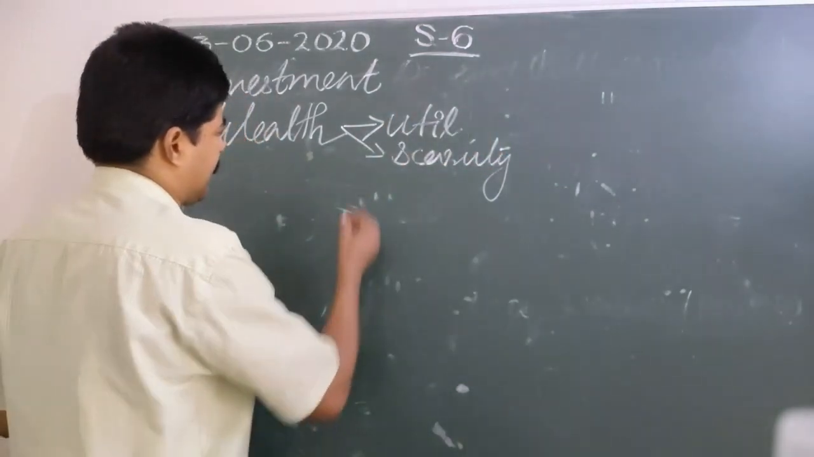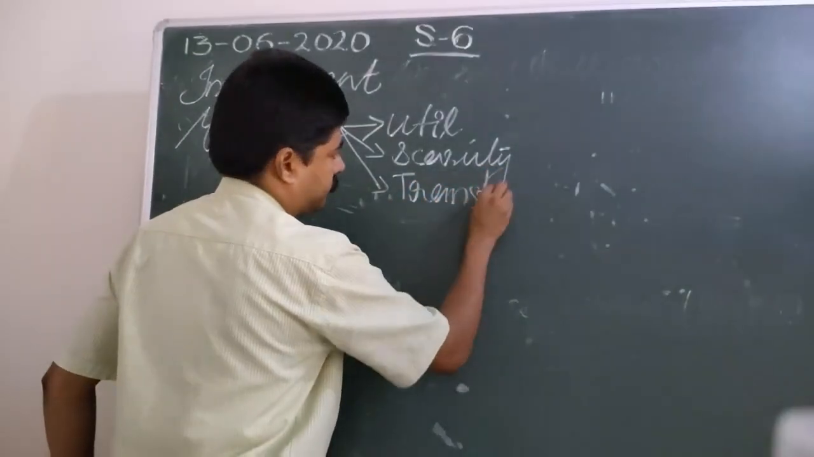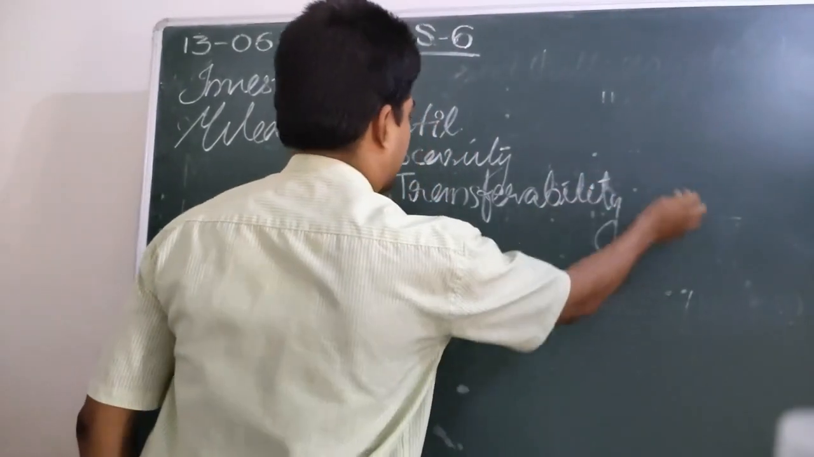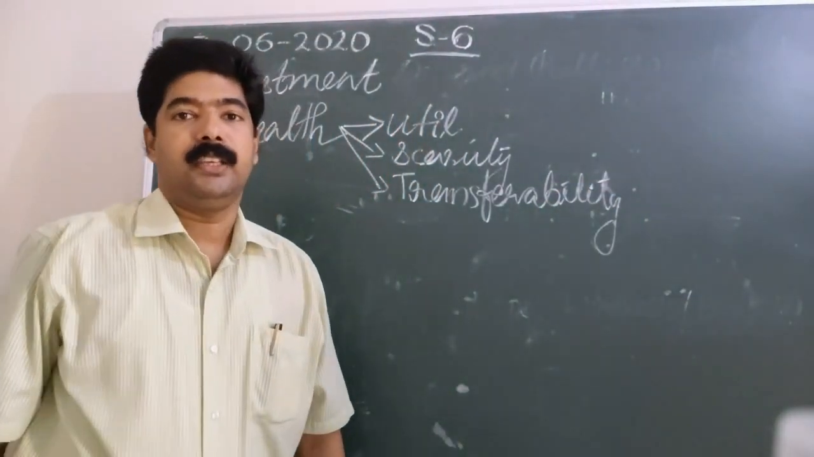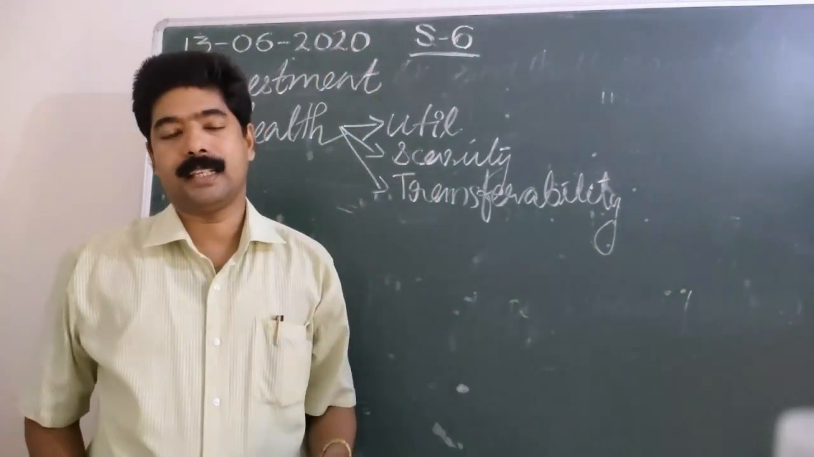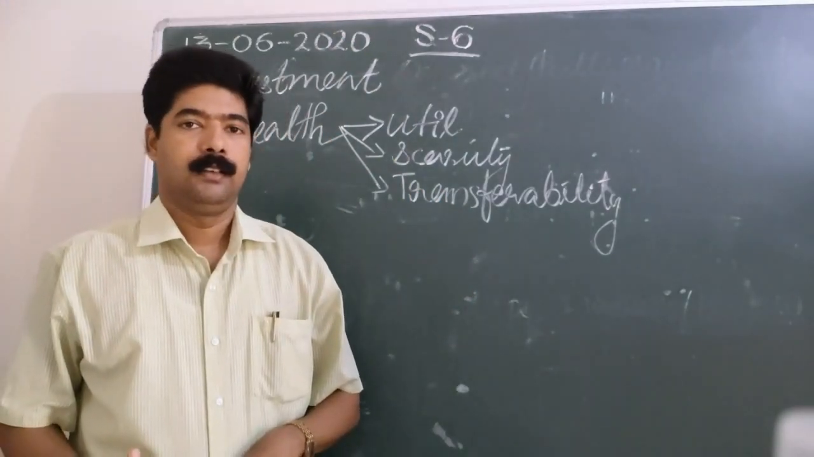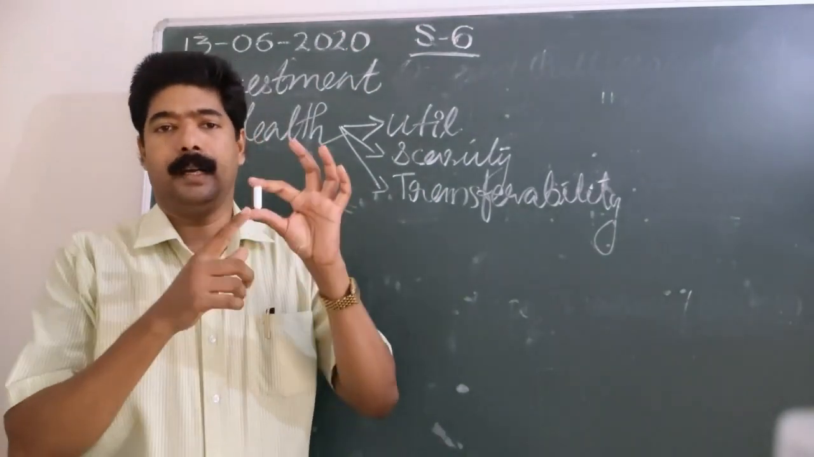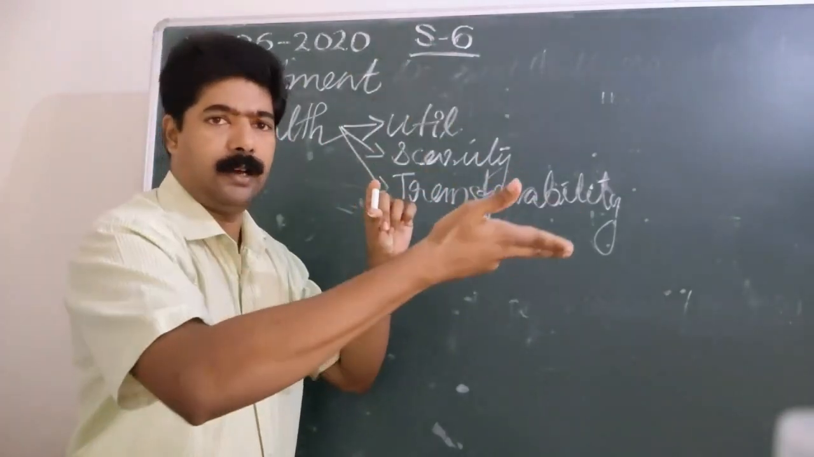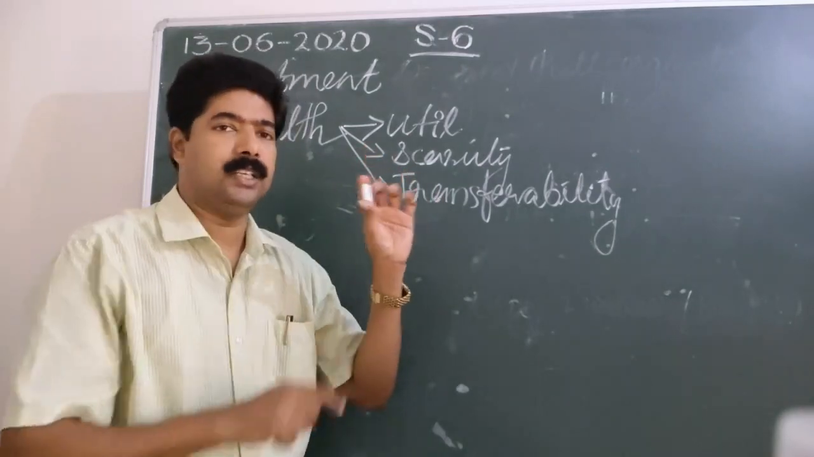Then we can say transferability. What is transferability? It should be transferable. That means its ownership can be transferred from one person to another person. I am the owner of this particular item, and the ownership of this item is transferred from myself to another person. That feature it must follow.